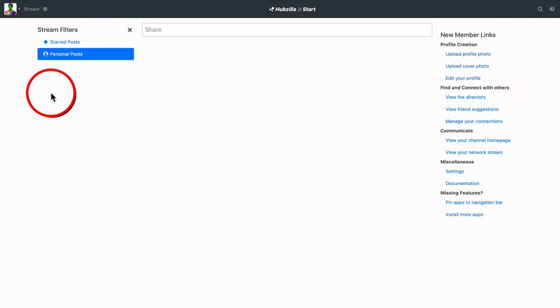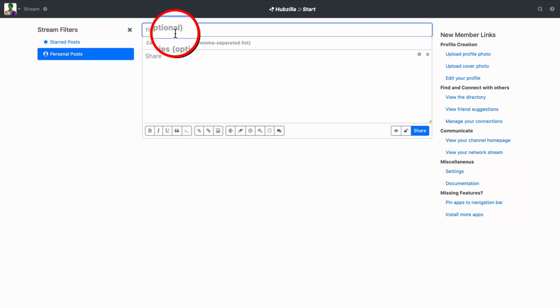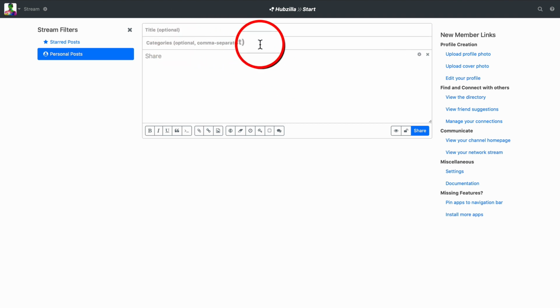Also, we can post directly on the platform too. If we click on personal posts, make sure that you're on this section, then click on share. Here you can add a title. Make sure that it grabs attention, has relevant keywords in there, and has some kind of emotional trigger involved. Then add your categories here. It says optional, but listen, add categories. Think of these as keywords, so put in as many as we can that are relevant to the piece of content.